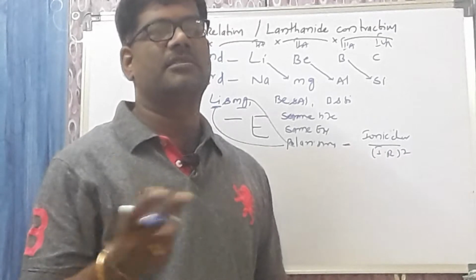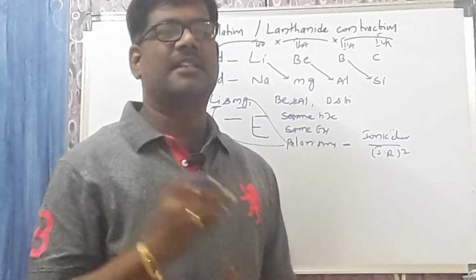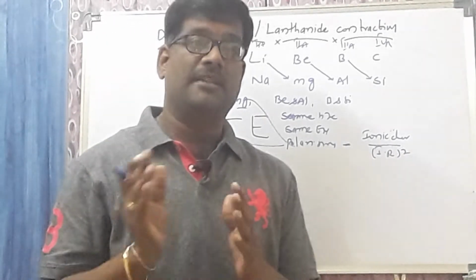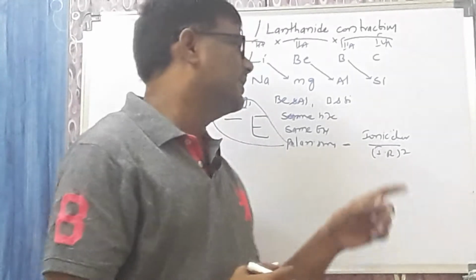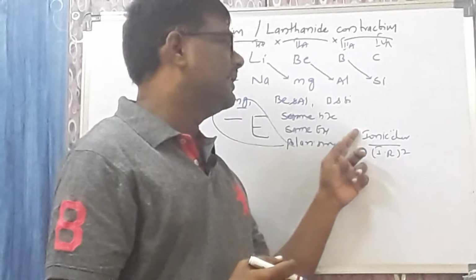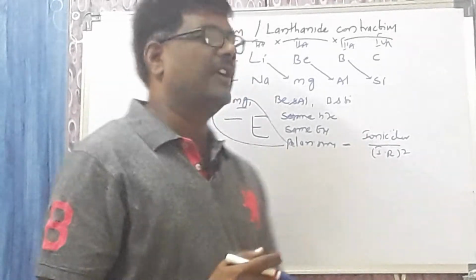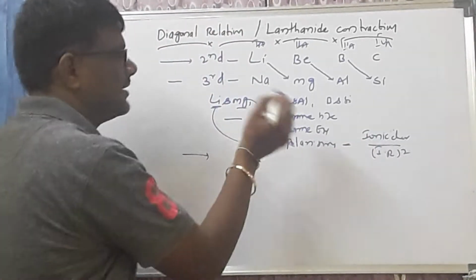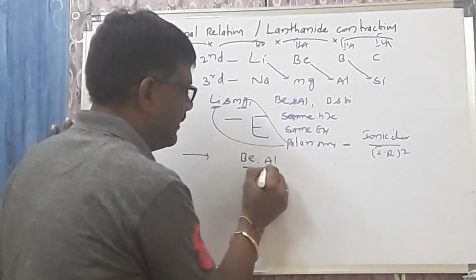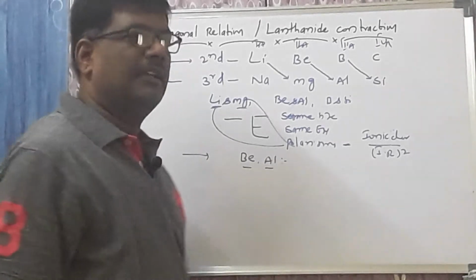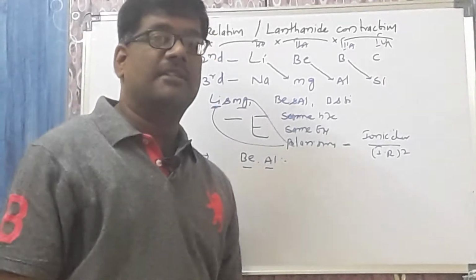Diagonal relationship is due to nearly the same atomic size, nearly the same electronegativity, and the same polarizing power. Polarizing power can be defined as the ratio of ionic charge to ionic radius whole square. How can you say these will have the same property? For example, I am taking beryllium and aluminium. These two are diagonally related with each other. How will they have the same property?